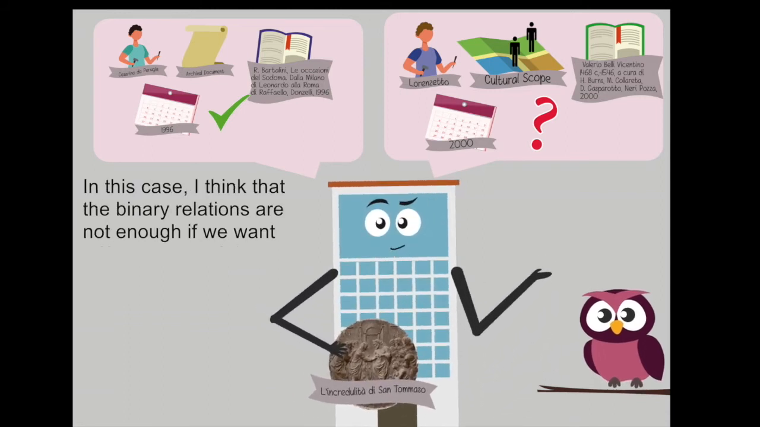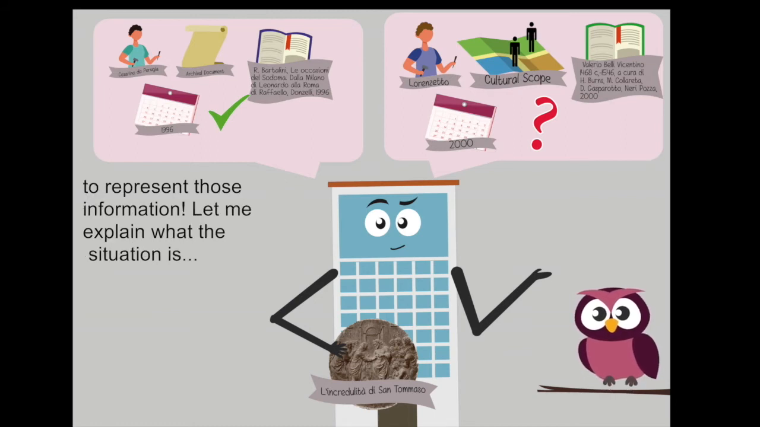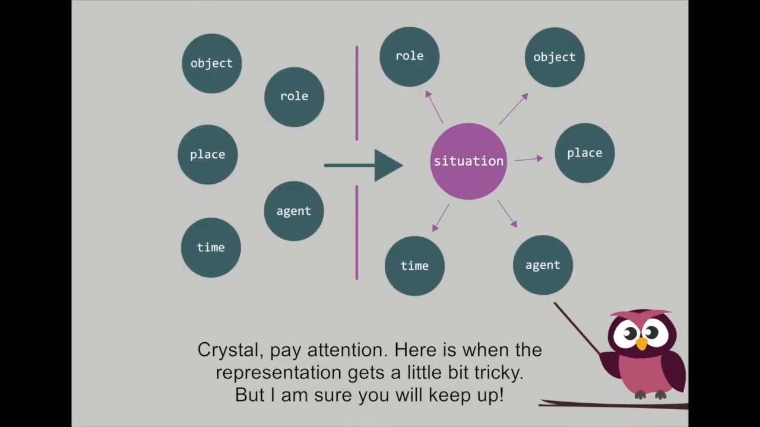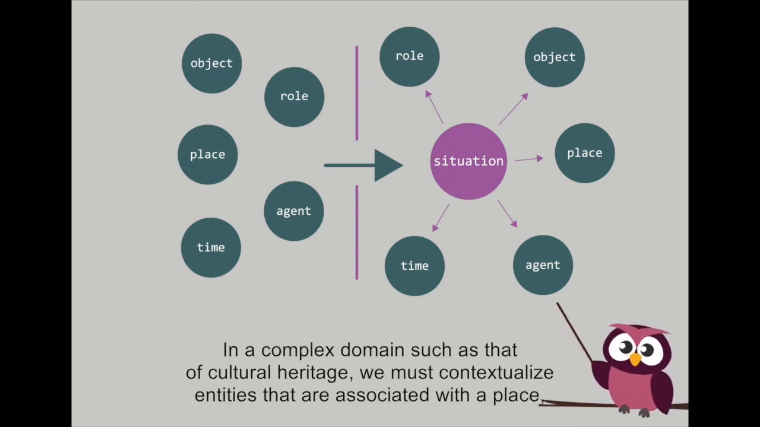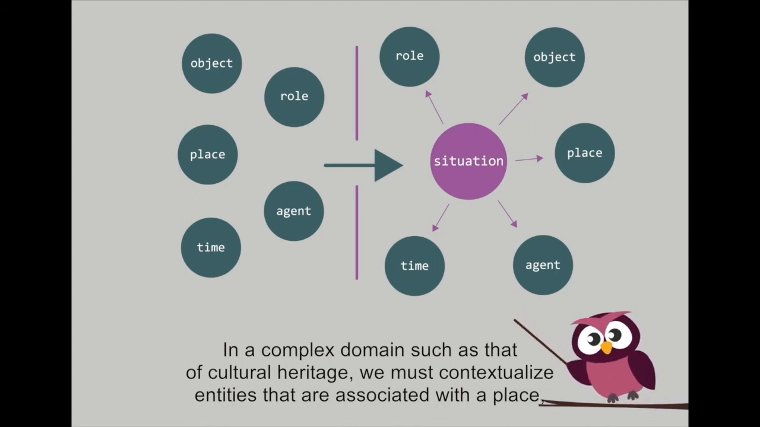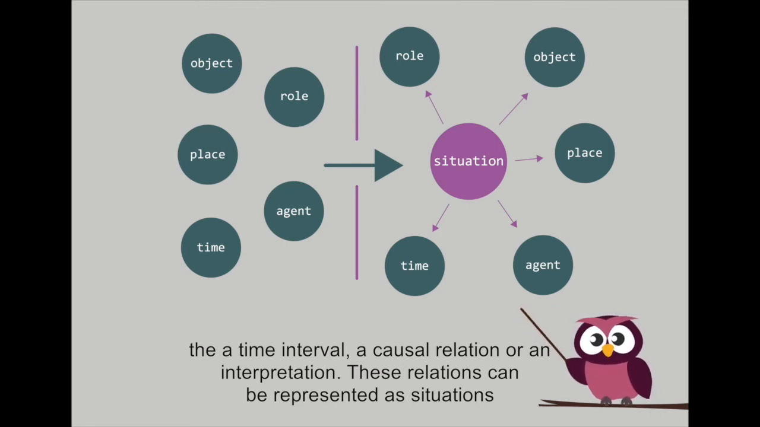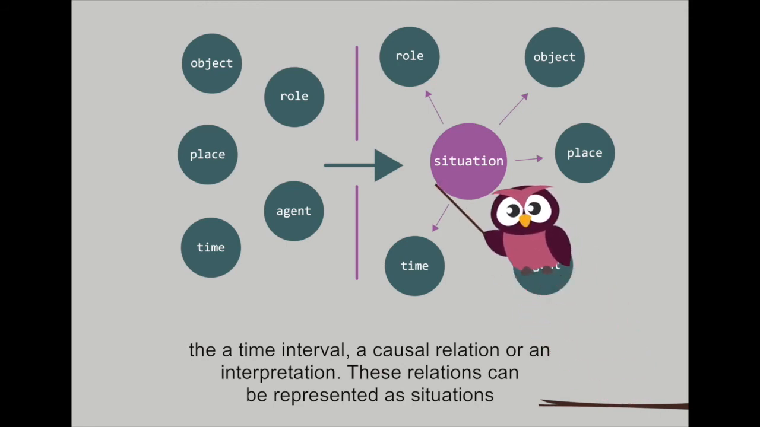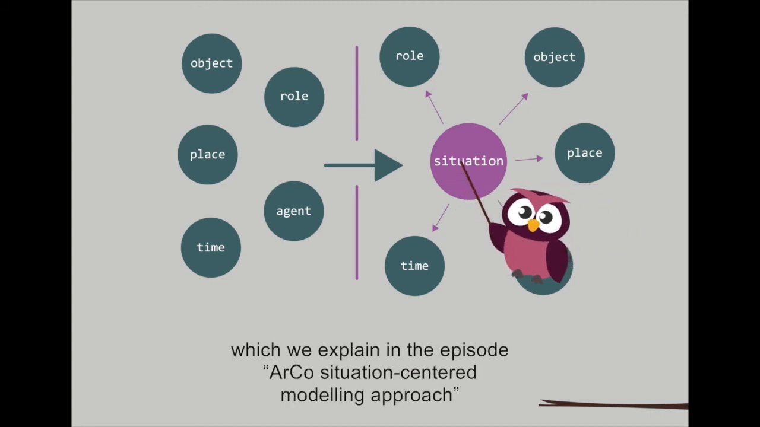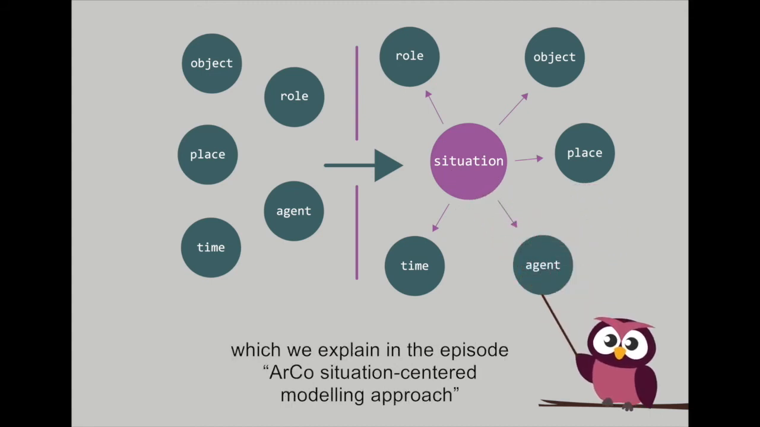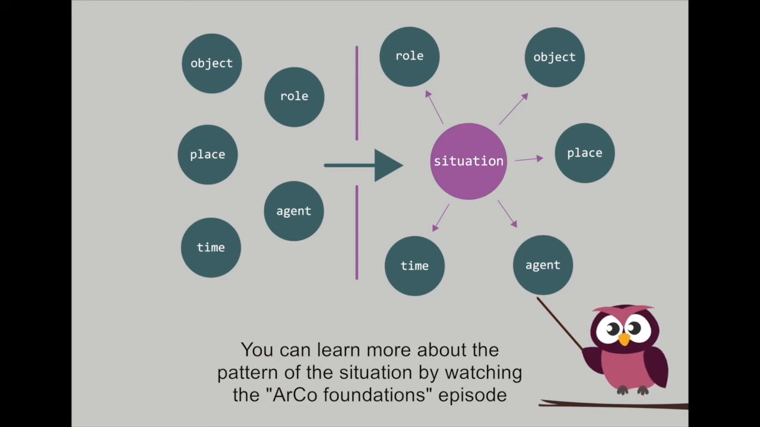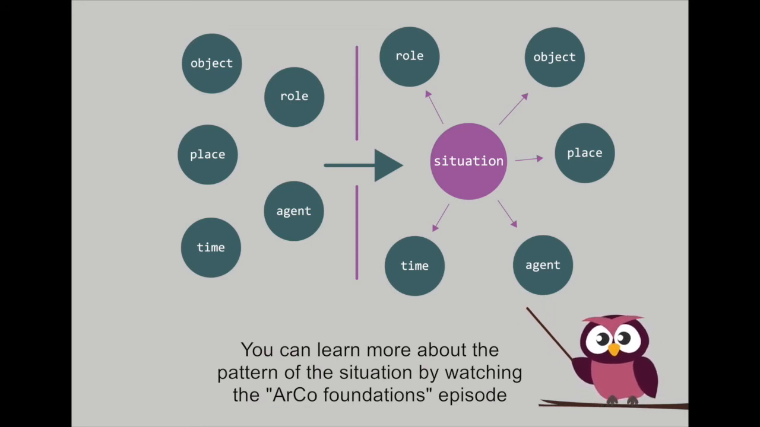In this case, I think that binary relations are not enough if we want to represent this information. Let me explain what the situation is. Crystal, pay attention. Here is when the representation gets a little bit tricky, but I am sure you will keep up. In a complex domain such as that of cultural heritage, we must contextualize entities that are associated with a place, with a time interval, a causal relation, or an interpretation. These relations can be represented as situations, which we explain in the episode ArCo Situation-Centered Modeling Approach. You can learn more about the pattern of the situation by watching the ArCo Foundations episode.